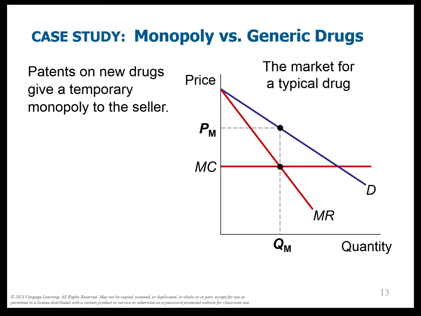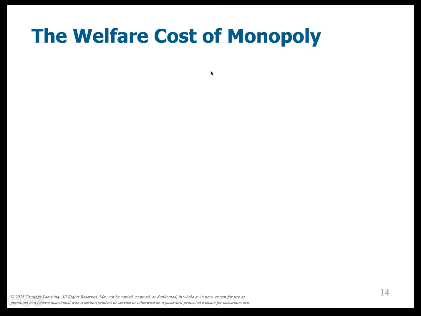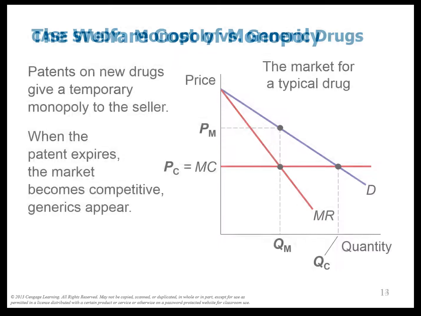Okay, when the patent expires, here's the outcome under the monopoly. But then let's turn it into a perfectly competitive firm. What does a perfectly competitive firm do? It sets price equal to marginal cost, and price, we take it from the demand curve. So this is actually the perfectly competitive equilibrium right here. The price comes down from the monopoly price and is right here, and the quantity goes up from the monopoly quantity and is right there. And that's what we would expect when we open it up to competition. It gets cheaper and we produce more of them.